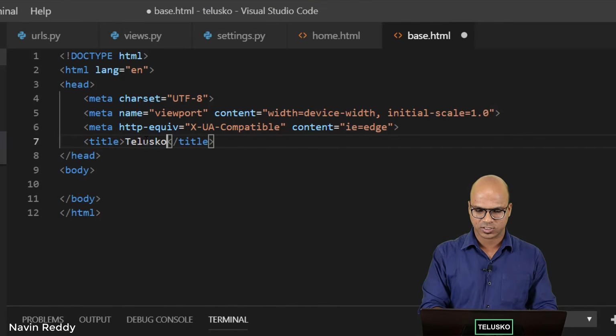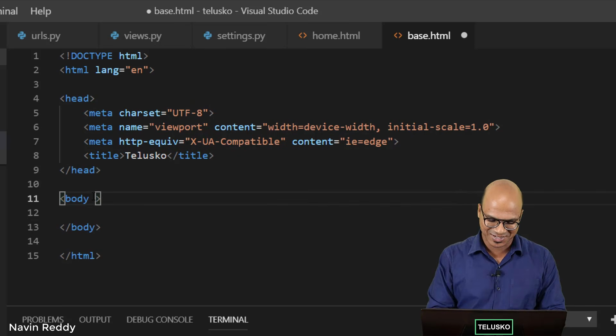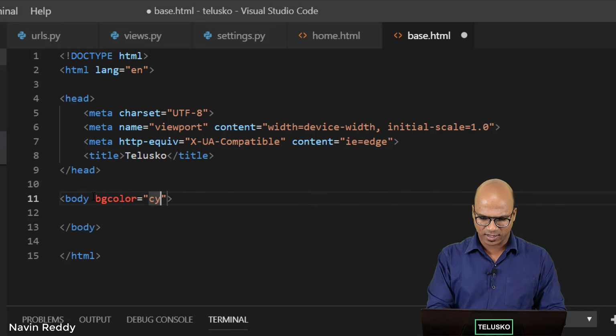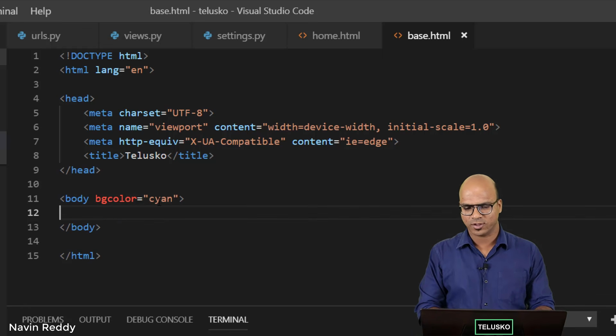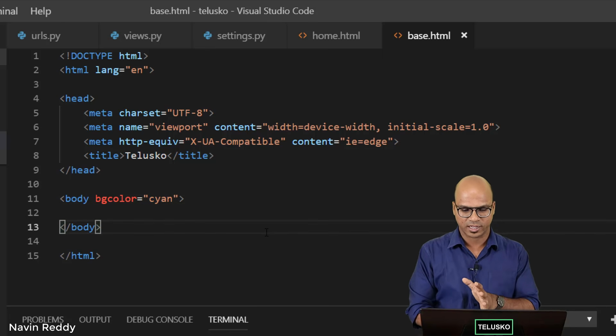So the title I want is Telusko. And then I also want to change the color. I'm a big fan of changing colors. Okay, so I will say body BG color, and I love cyan. In fact, you can also have your own name here. So just type cyan here and that's the color I want.